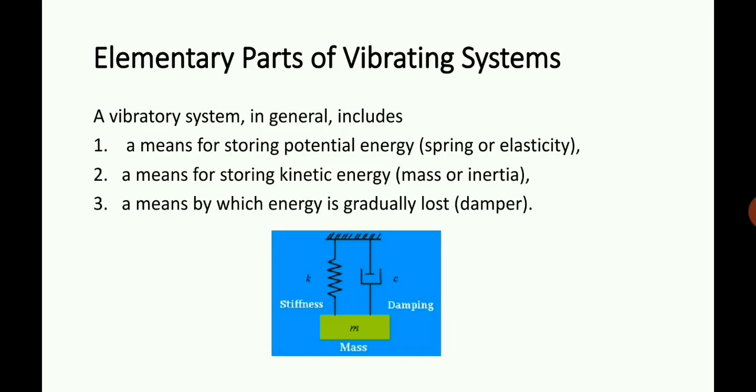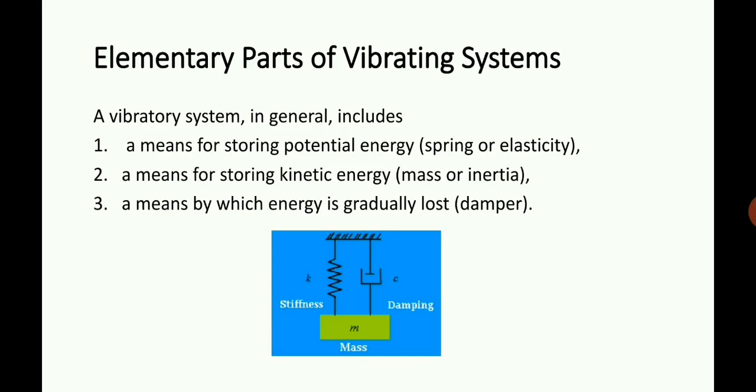The figure shows a basic spring mass system. You can see that a mass is attached with a spring and a damper. The mass stores kinetic energy, and is a component of inertia; the spring represents the elasticity or stiffness component; and finally the damper. So these are the three components which are used to represent a vibrating system.